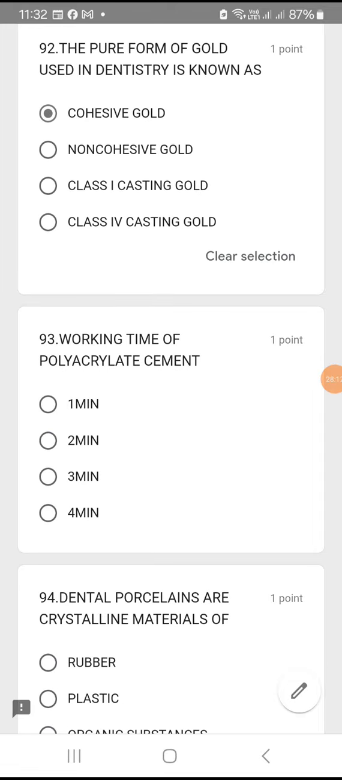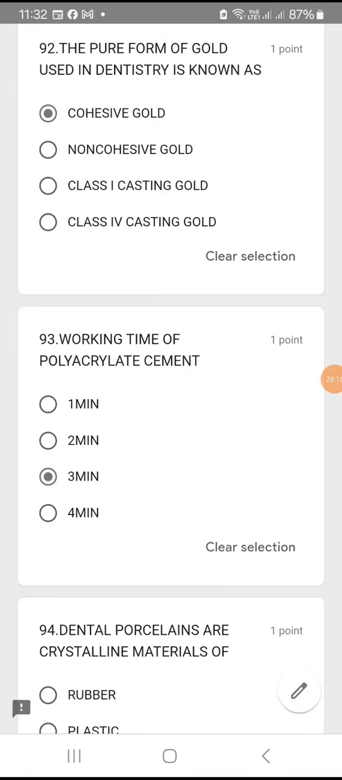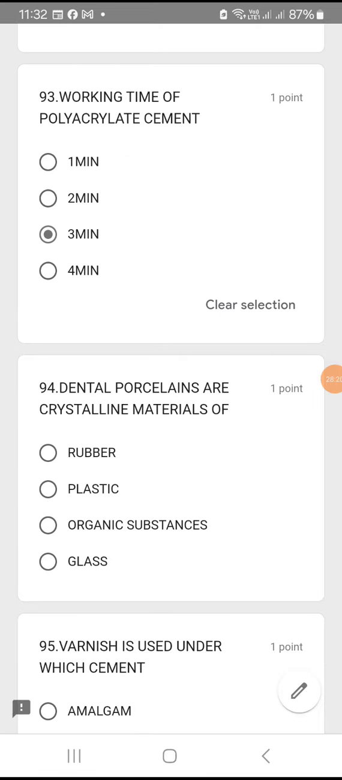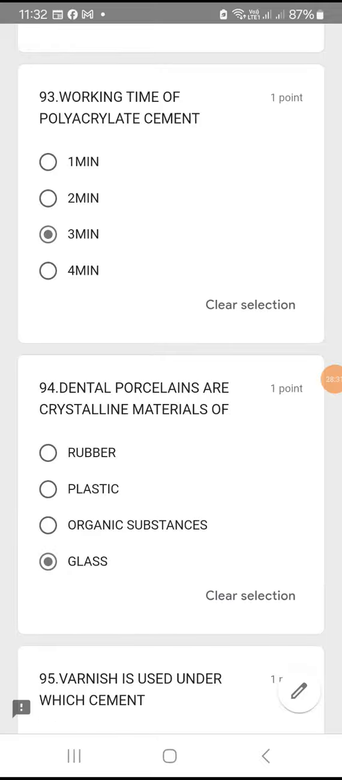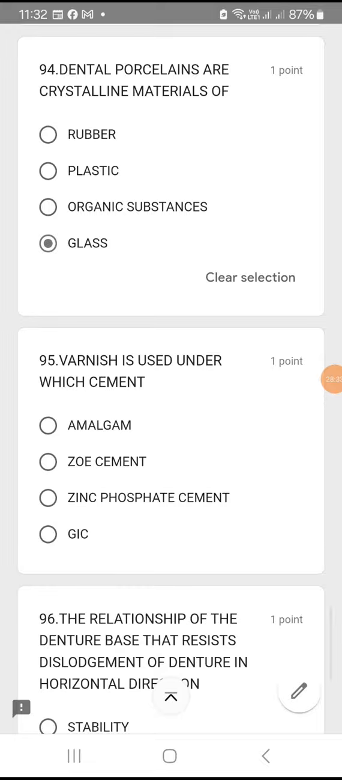Question number 93. Working time of polyacrylate cement, 3 minutes. Polyacrylate cement working time is 3 minutes. Option C. Question number 94. Dental porcelains are crystalline materials of rubber? No. Plastic? No. Organic substances? No. Dental porcelains are crystalline materials of glass. Option D.